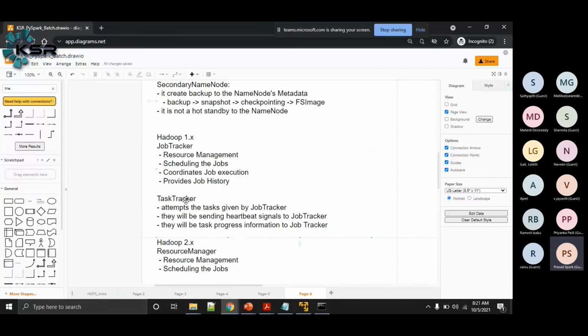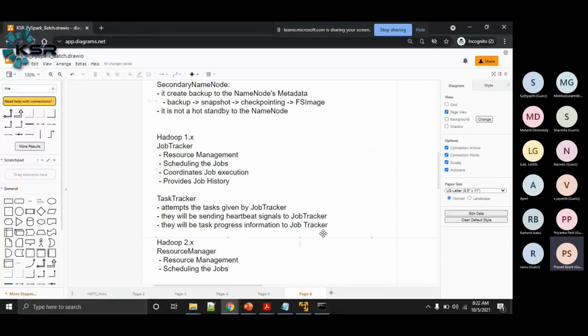And these task trackers will be sending heartbeat signals to the job tracker. So with these heartbeat signals, at any given point of time, the job tracker will know which task trackers are up and running. Now, whenever these task trackers have been assigned a work or a task, they will share the task progress information with the job tracker.